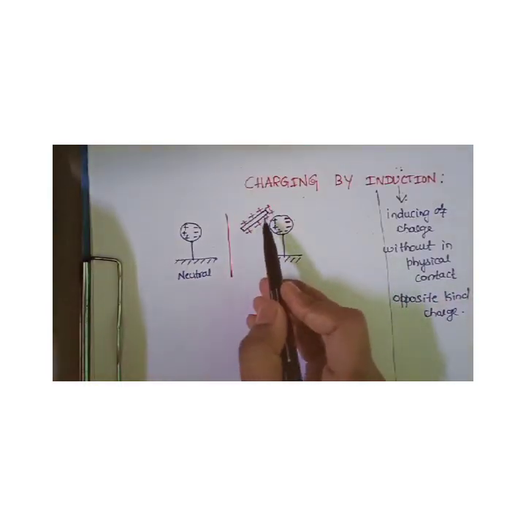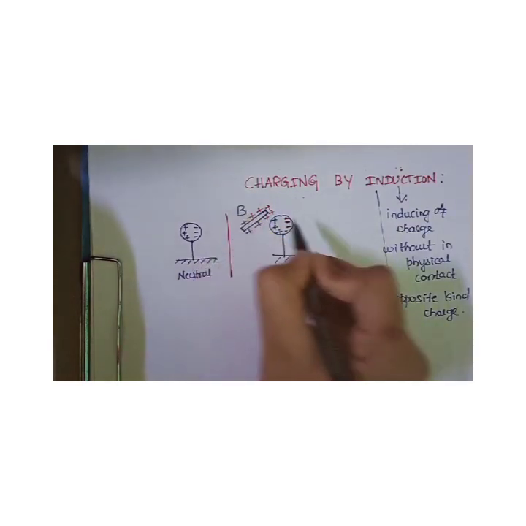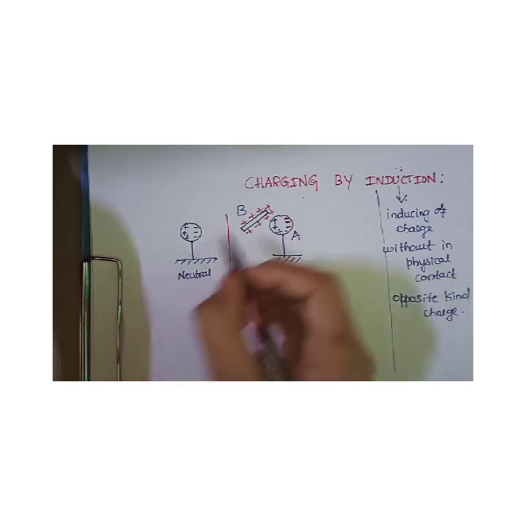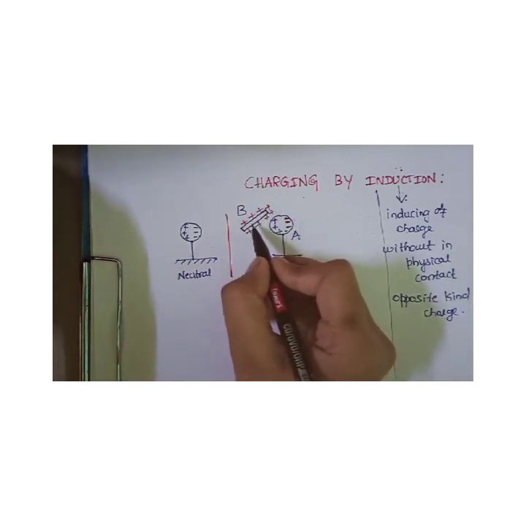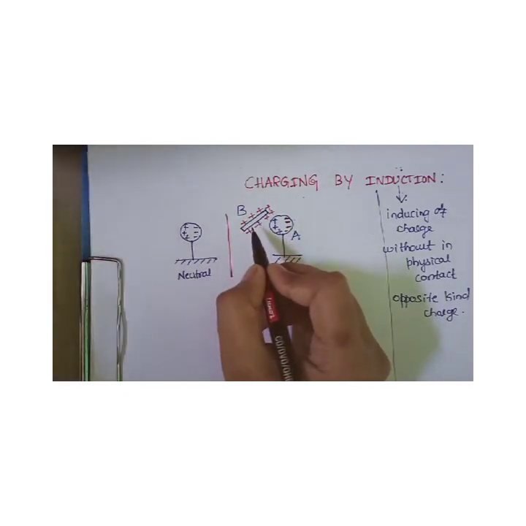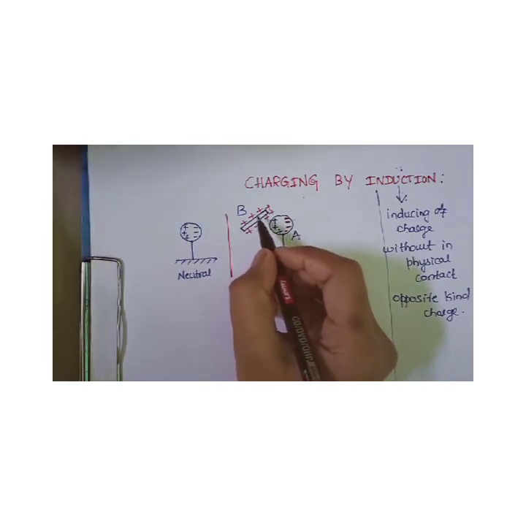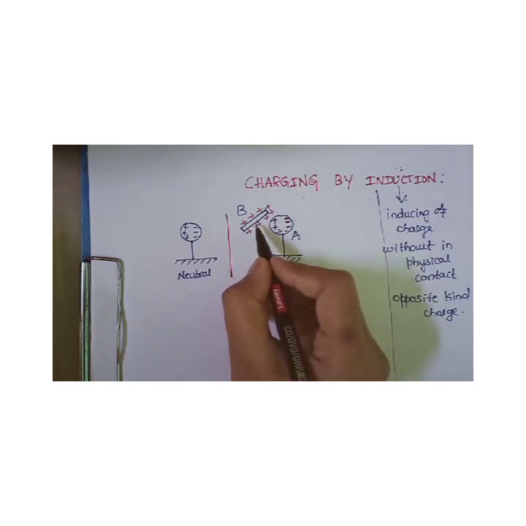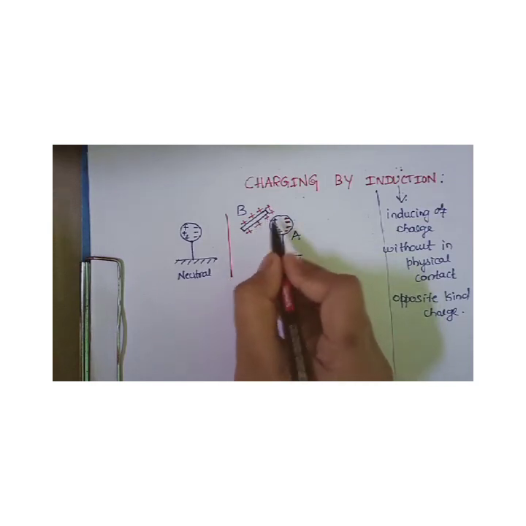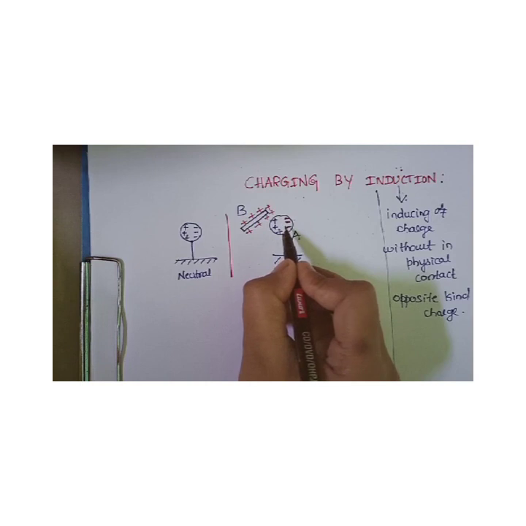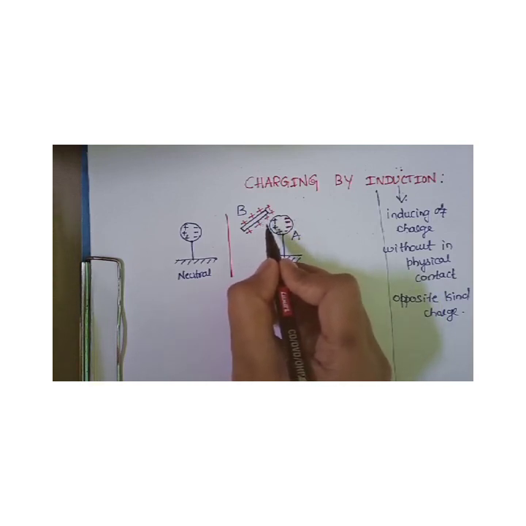Assume that we have brought this charged body. Let me name it B, and this A. This rod is right now positively charged. It may have been charged by conduction, rubbing, or again by induction. This charged body is just brought nearby the uncharged body. So what happens during this step?